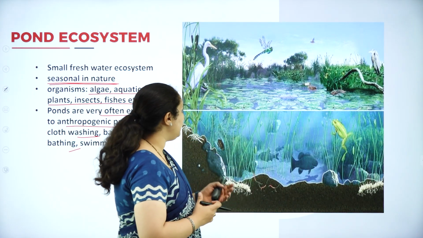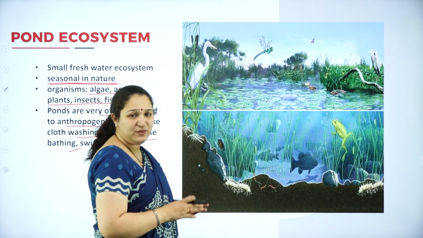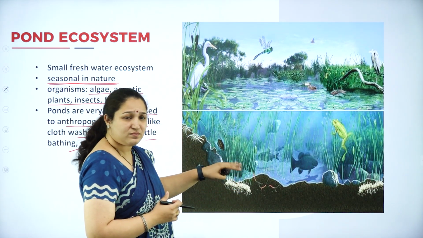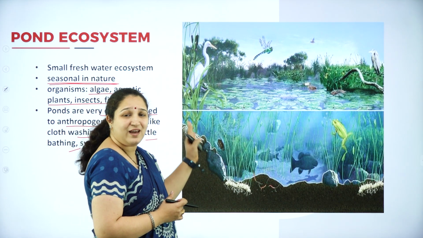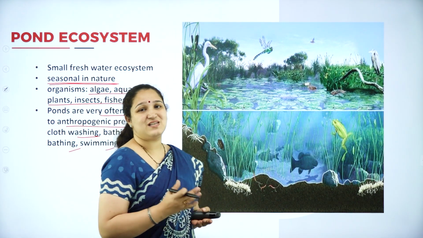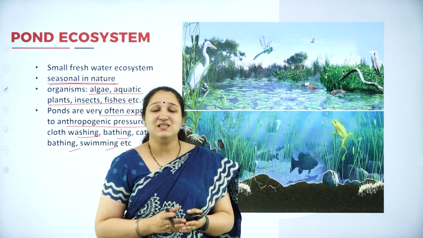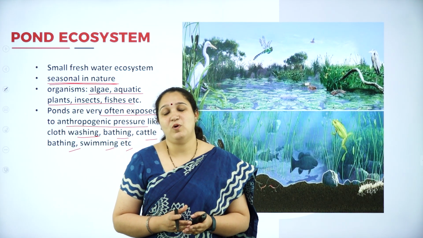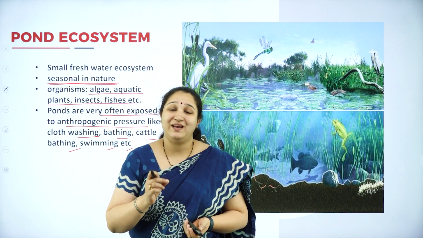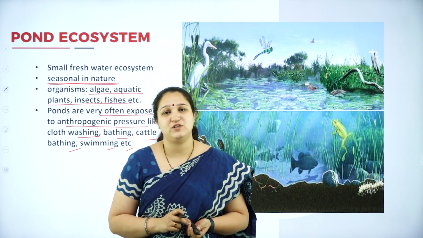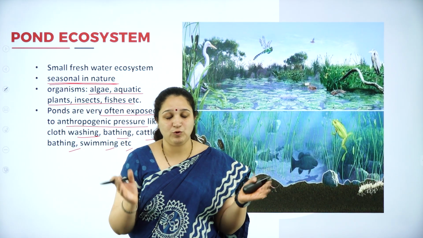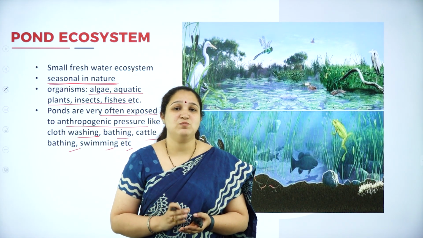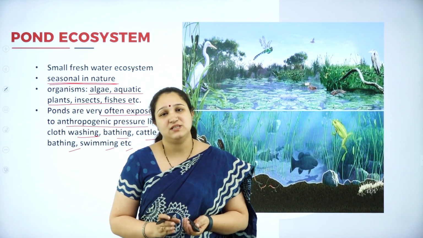In pond ecosystem, we can see it's a very small ecosystem in which there are some plants submerged within, and some on the rocks, and there are very few insects and animals, etc. Now these animals or the fishes in the pond ecosystem are very tolerant to oxygen deficiency, because there is no flowing water here. The water in the pond can have a very small amount of oxygen.